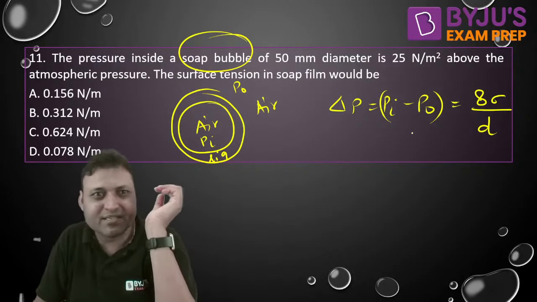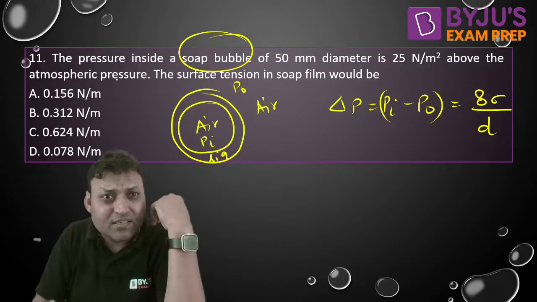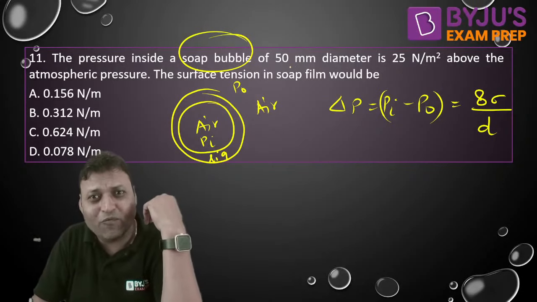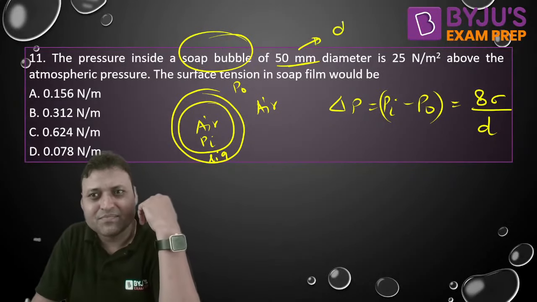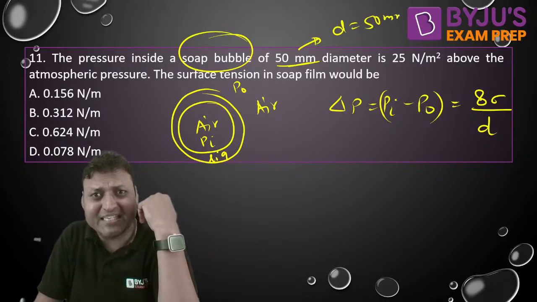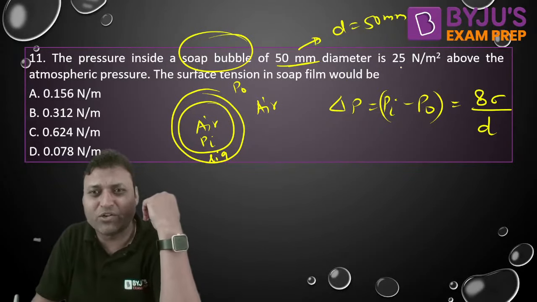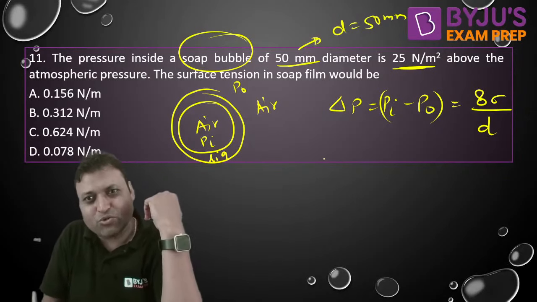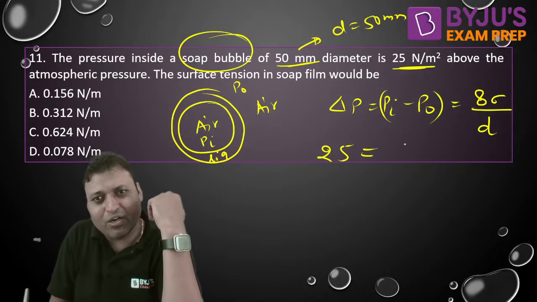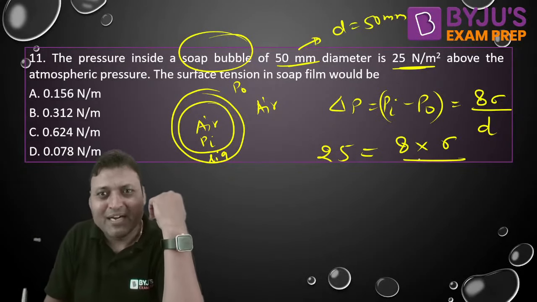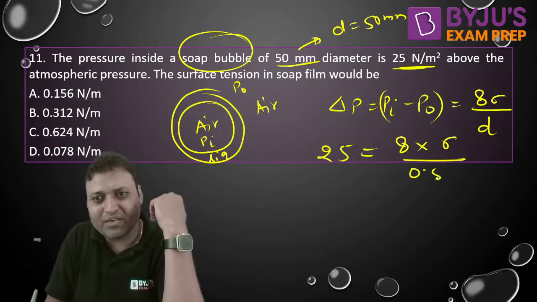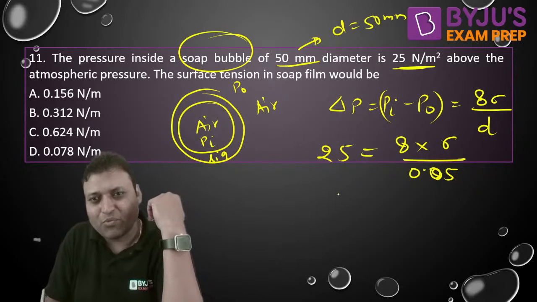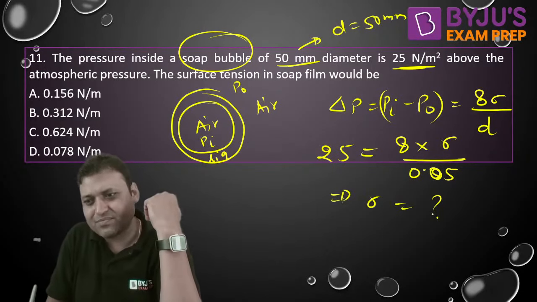It is twice. The question is: the pressure inside a soap bubble of 50 mm diameter, thickness negligible, is 25 Newton per meter square. That is why D1 is equal to D2. So 25 is equal to 8 into sigma by diameter, and the diameter is 50 mm, that is 0.05. Put the value, you will get sigma.